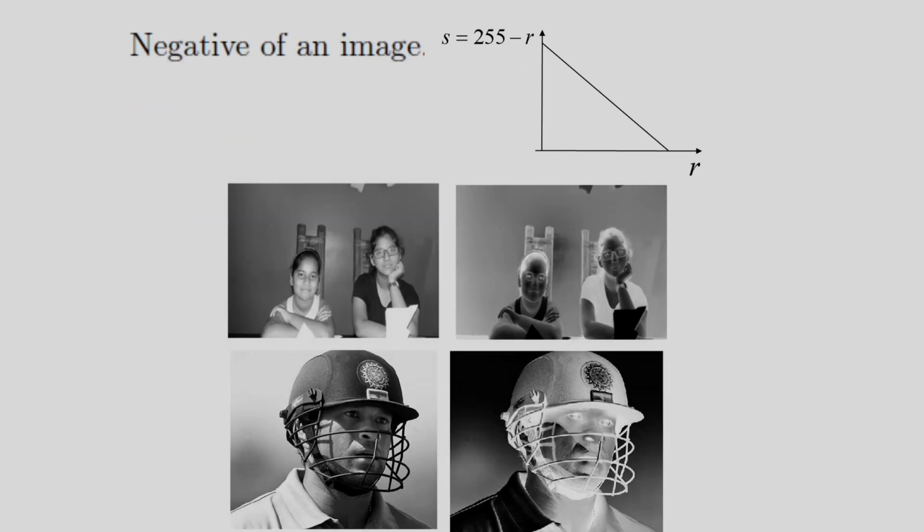Next I am considering another operation, that is the image negative. The intensity range I have already considered, it is from 0 to L minus 1. This is my intensity range. If I apply this transformation, S = T(r), my input is r and output is s. S is nothing but S = L minus 1 minus r. If I consider this, then I will get the negative image. So this is my input image, and I am getting the negative image.